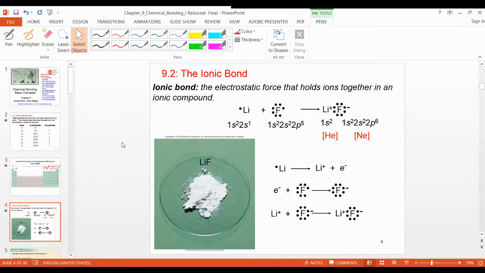Ionic bond. How are ionic bonds formed? As I explained in the beginning, ionic bonds are formed between metal and non-metal. Pure metals or the transition metals can also make a bond with non-metals. And all non-metals are on the right side of the periodic table.